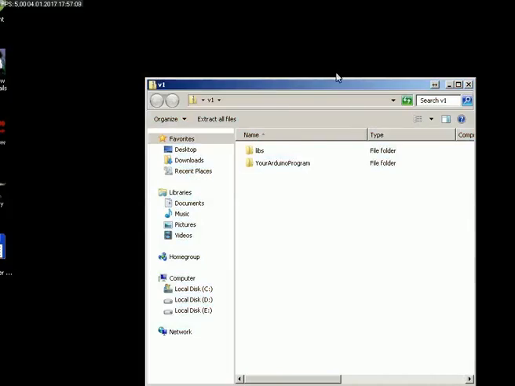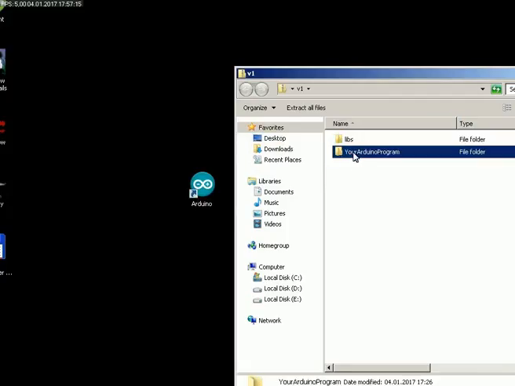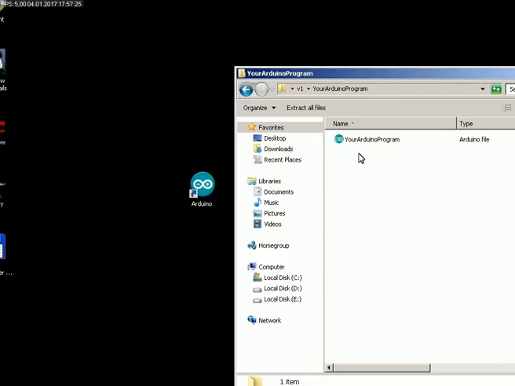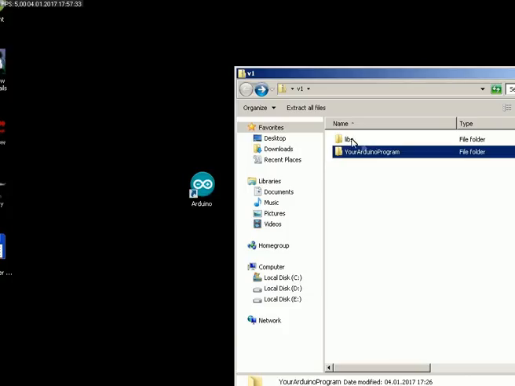So here we have two folders. The folder with the libraries and the folder with your program. This name can be different, but you always have some file with program, and if you go inside you have the file with the same name for Arduino.